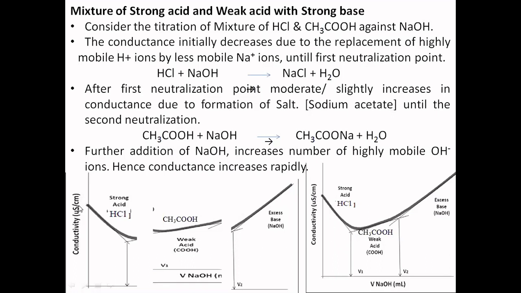The same is split again in the form of different parts of this graph. This part is due to HCl. They may ask what is the reason for this trend of decrease in conductance, why there is moderate conductivity rising, and then again why it is rising more. Because for HCl, H plus and OH minus have comparable mobility. The way it has come down, it starts rising. So they will have highly mobile OH minus ions. Hence conductivity is rapidly rising.